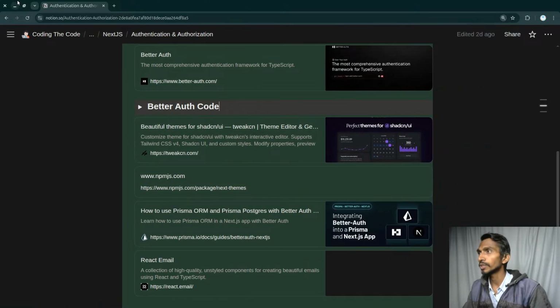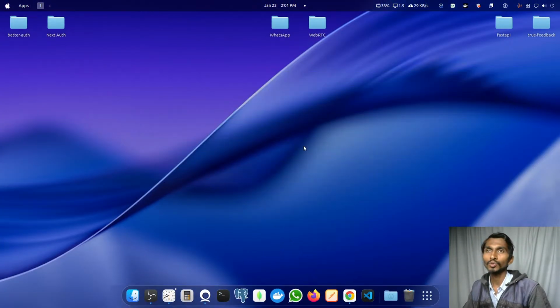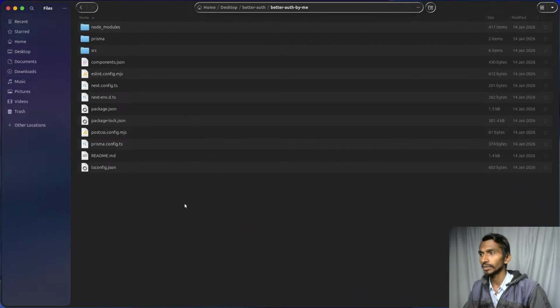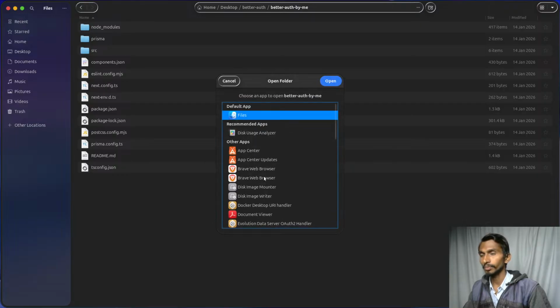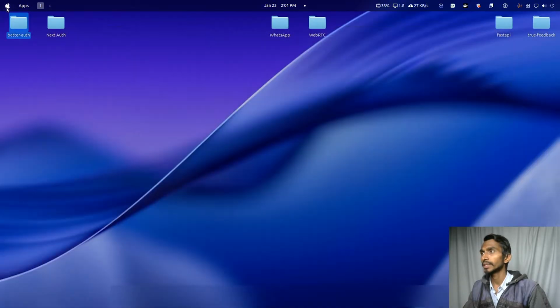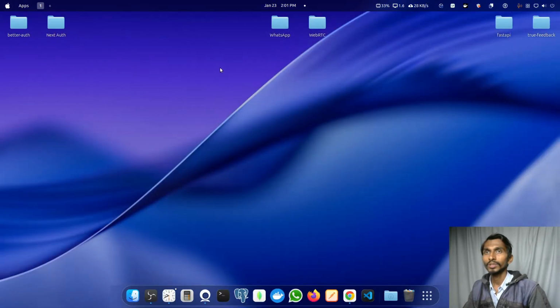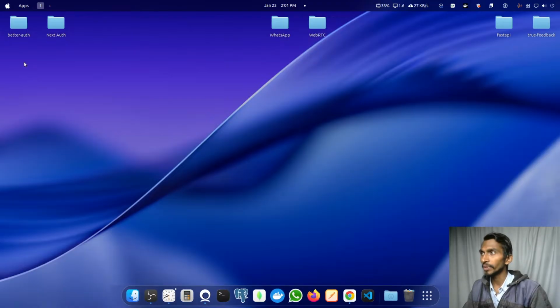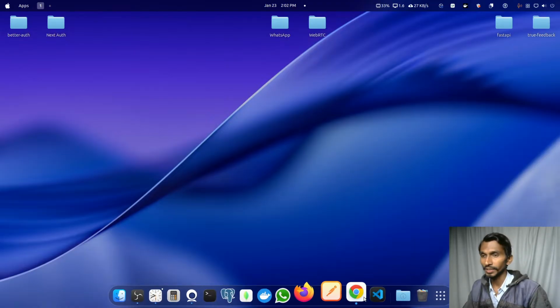But I already have a project. First of all, the main goal is going to be remaking that, and once that is remade, after that I will be going ahead. So this was better auth that I actually built. Again, it's not completed yet. Alrighty, it's not completed. That does have a point. So if it is not completed, then what is completed? Let's go through a project that is already completed, then I will be getting it done really quick. Or yeah, I need to get it done.